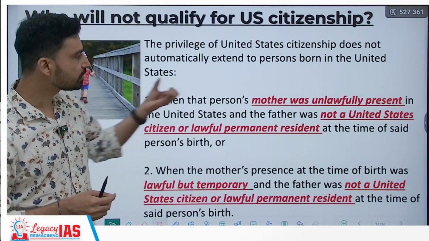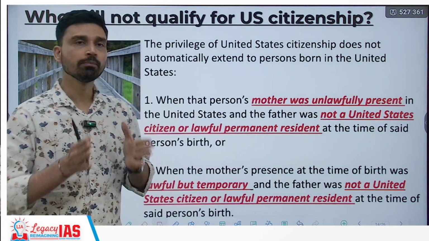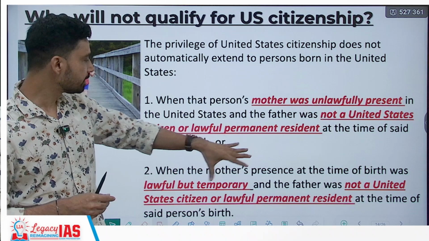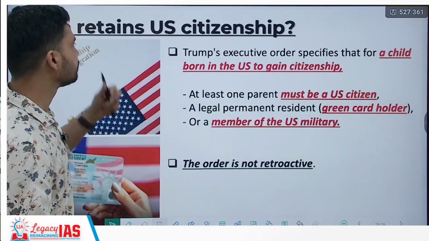That means from this what we can infer is that either of the parents of the child must be either a permanent resident or a US citizen for the child to be granted automatic citizenship.